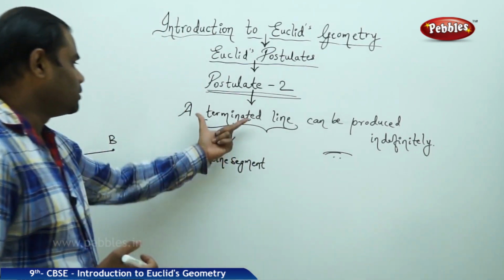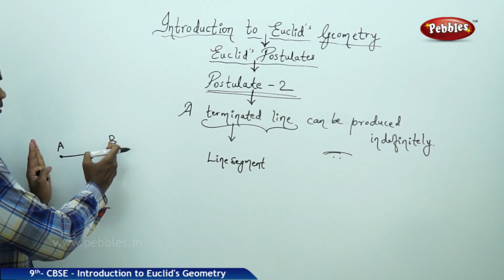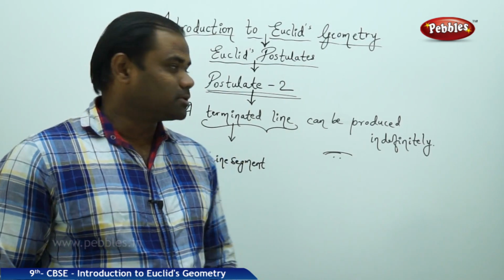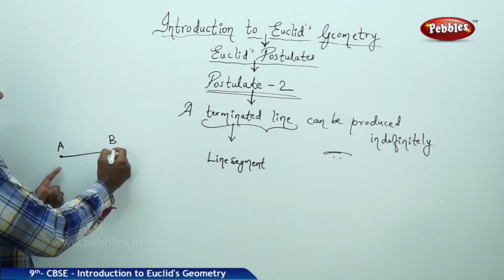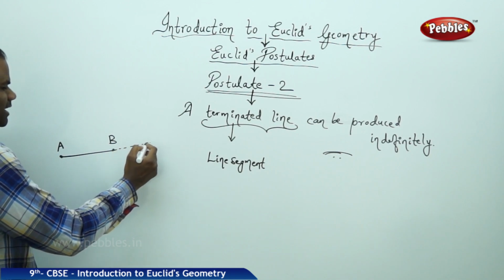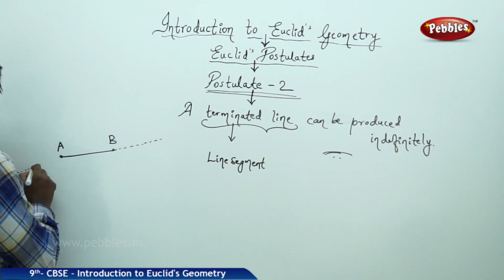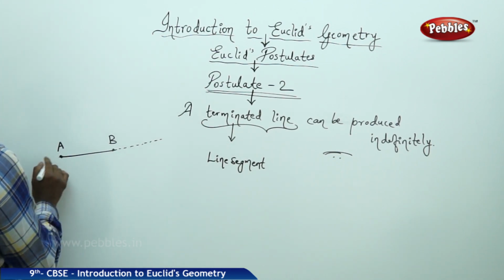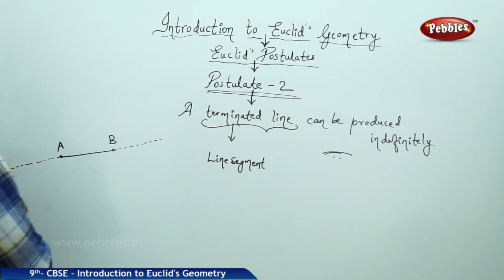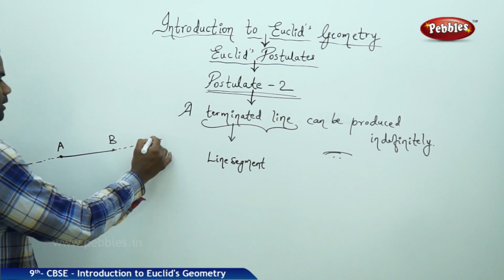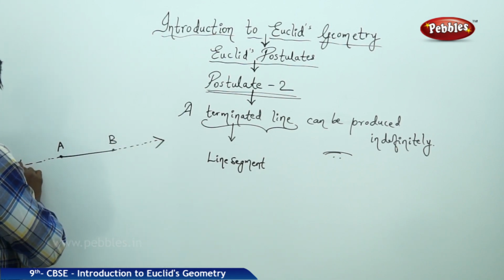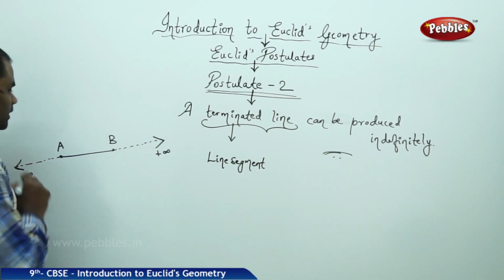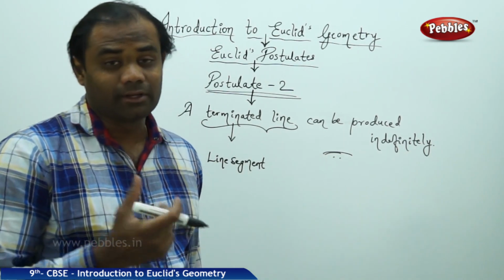In terms of a line segment, the line which ends on both sides can also be produced, according to Euclid. His postulate number 2 says that a line which ends at 2 points can be extended on either side, so that this line can be a straight line which can indefinitely be extended on the right and the left. So this line goes till plus infinity on the right and minus infinity on the left, as we have learnt in the real number line.